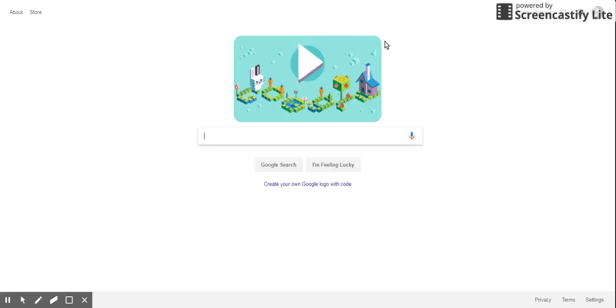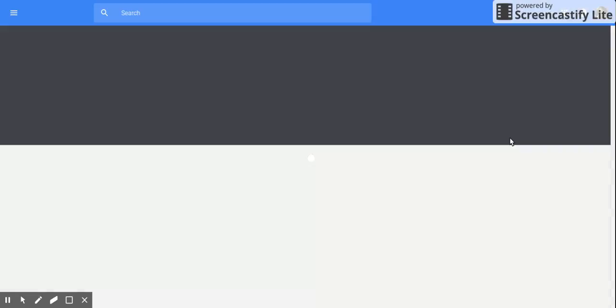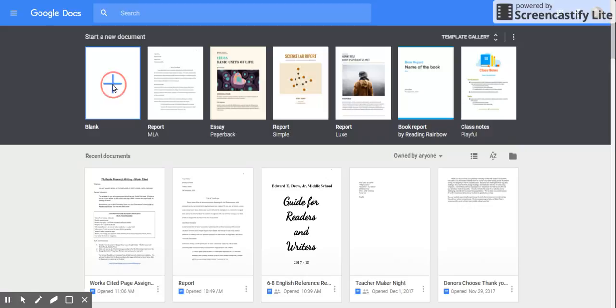Okay, today we are going to go ahead and create the works cited page for your death penalty debate paper. So, following the directions on your sheet, you're going to go ahead and open up a brand new Google Doc. So, go to your Google Apps little waffle grid up here, and you're going to click on Docs. All right, and you're going to click Blank Doc.